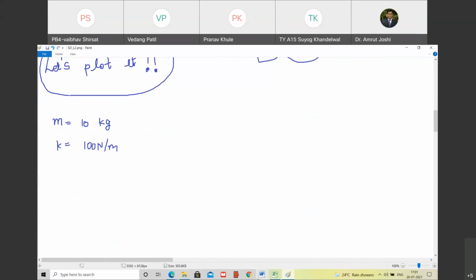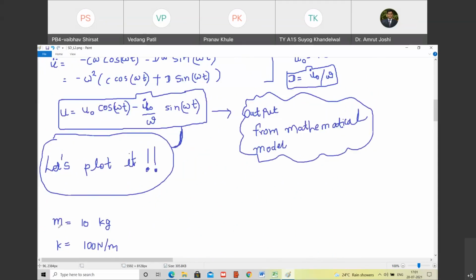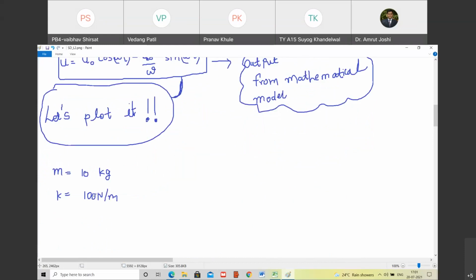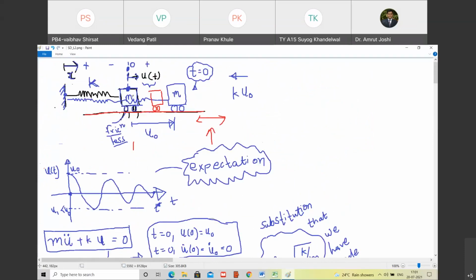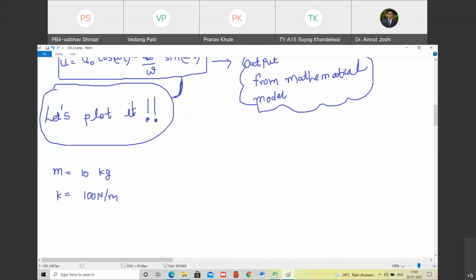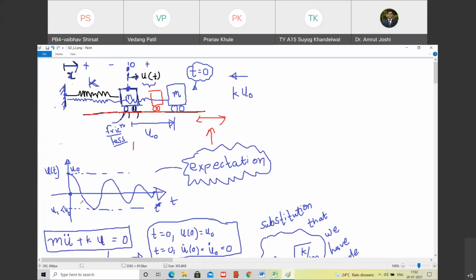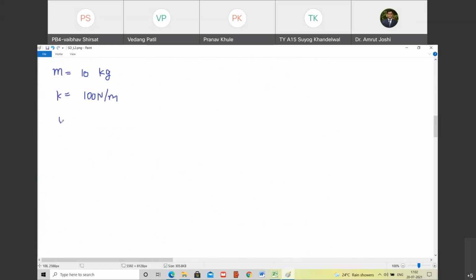Vedang, are you with me? Yes, sir. So what does that mean? If I have to displace this mass by 1 meter, I will have to apply a force of 100 Newton. Happy? Yes, sir. Okay. So I have M, I have K. What else is remaining? I must give you the value of U0. Do you agree with me?